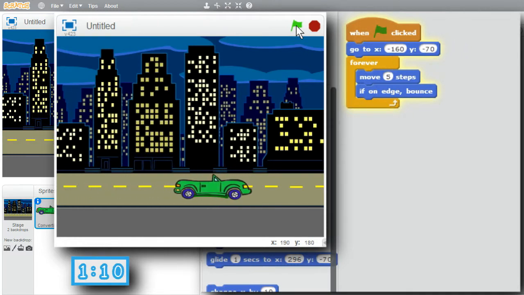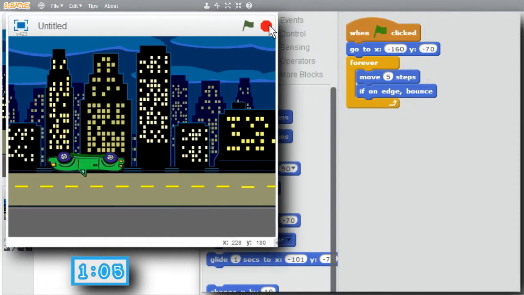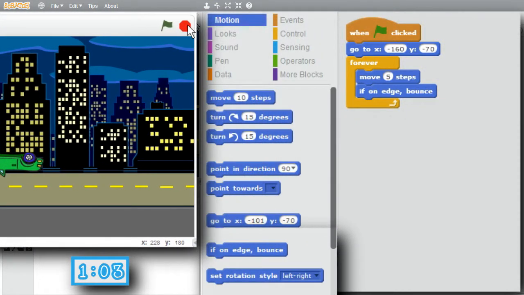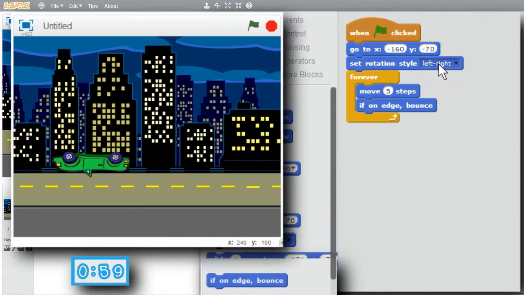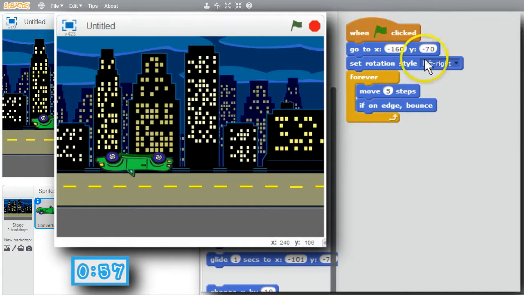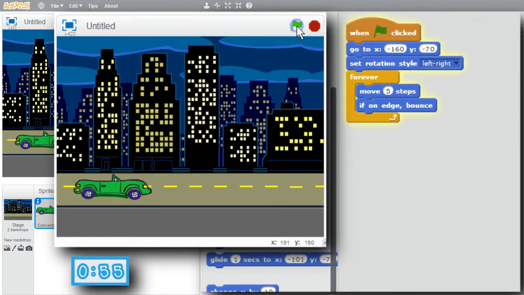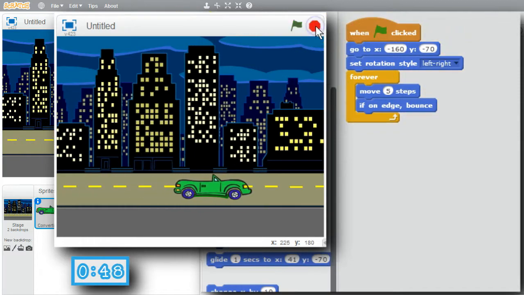Well, that's not too good. I'll stop the program. I want to initialize the rotation style. Set rotation style. Left, right is what I want. I'll try again. Stop. Start. See if it bounces correctly now. Good. It's bouncing back and forth. I'll stop it.